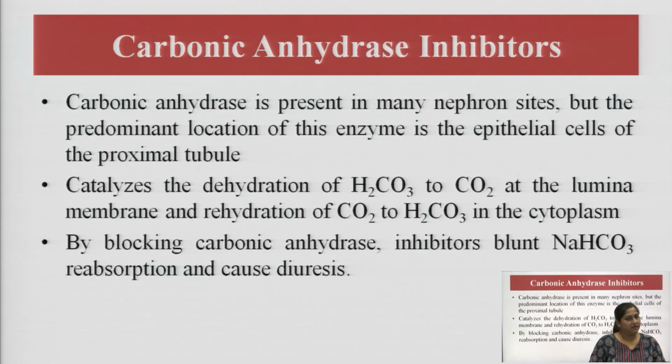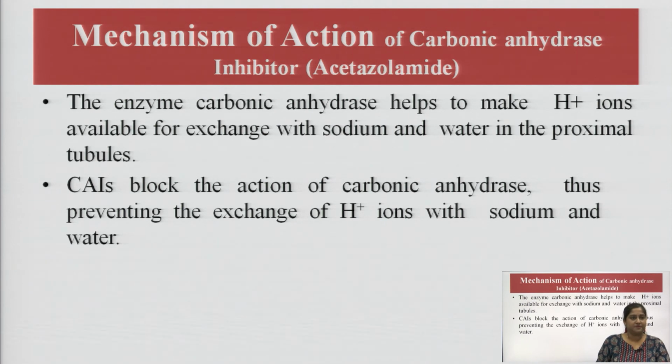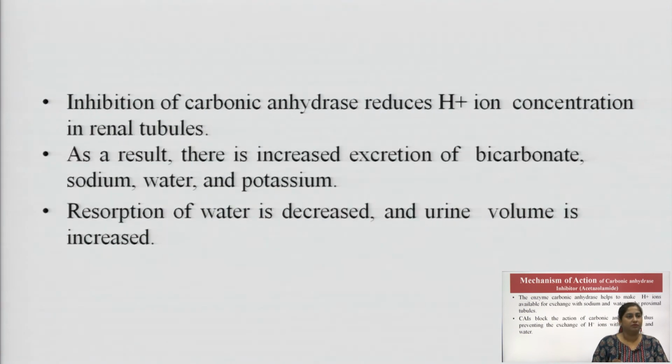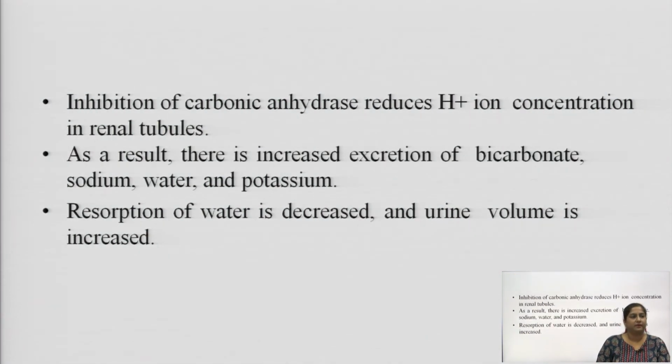Then we have discussed the carbonic anhydrase inhibitors. What was the work of carbonic anhydrase inhibitors? They stop the carbonic anhydrase, and ultimately they stop the exchange of H plus ions with sodium and water. Ultimately there is no absorption of sodium ions and they get excreted out through the urine, so it causes diuresis.